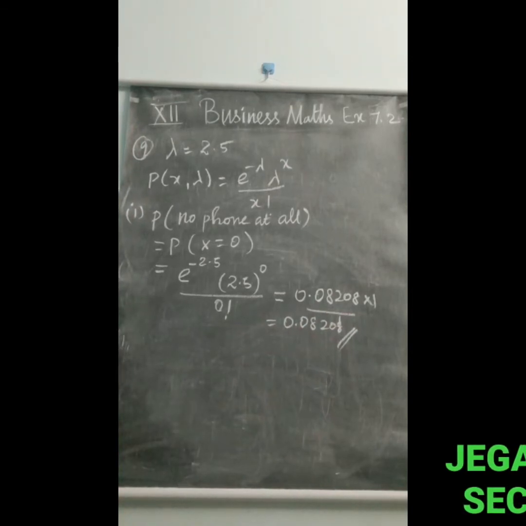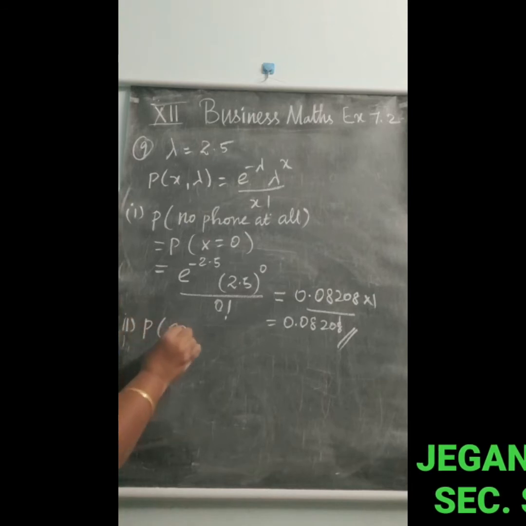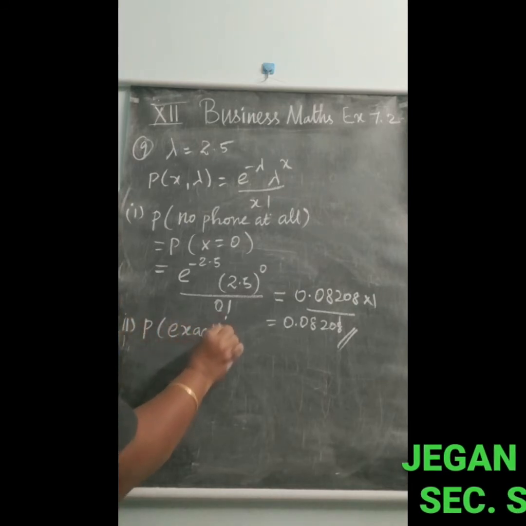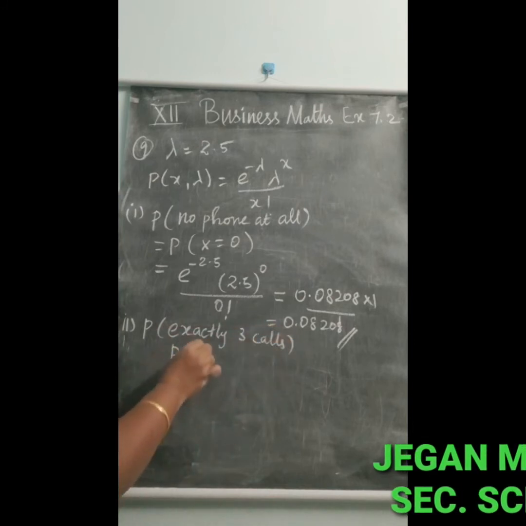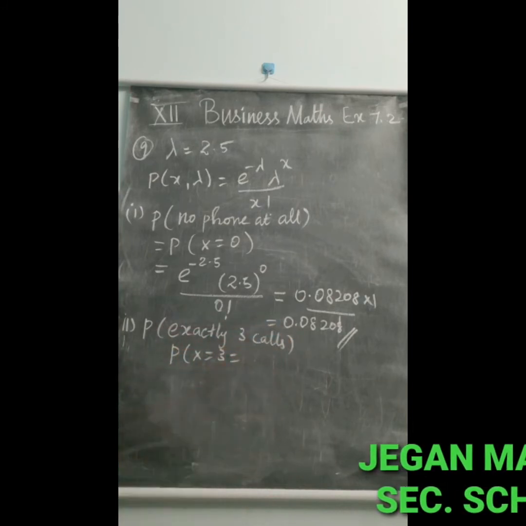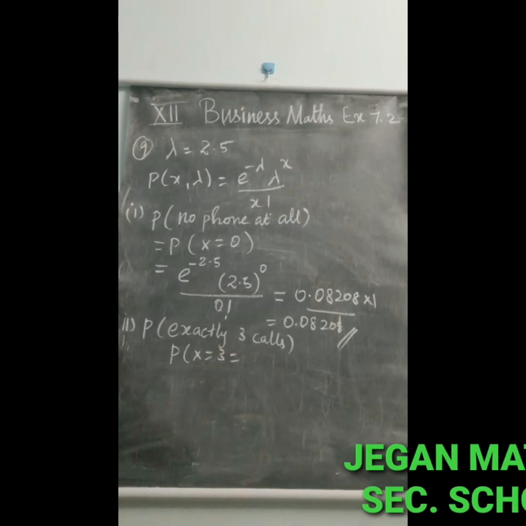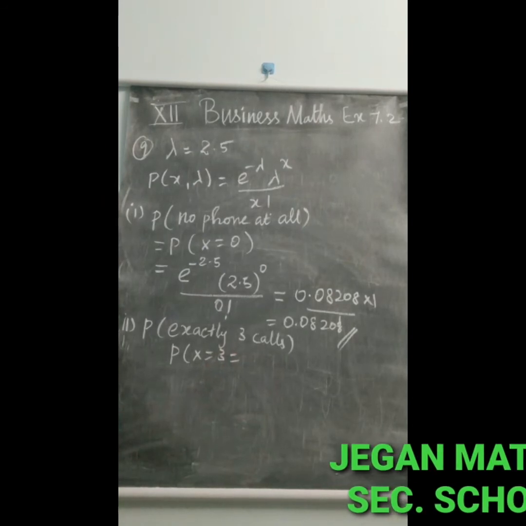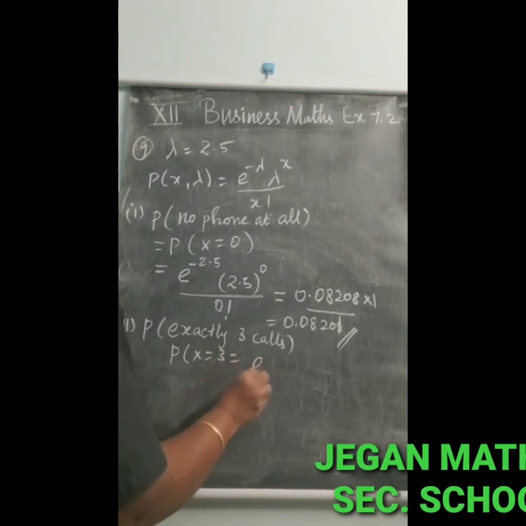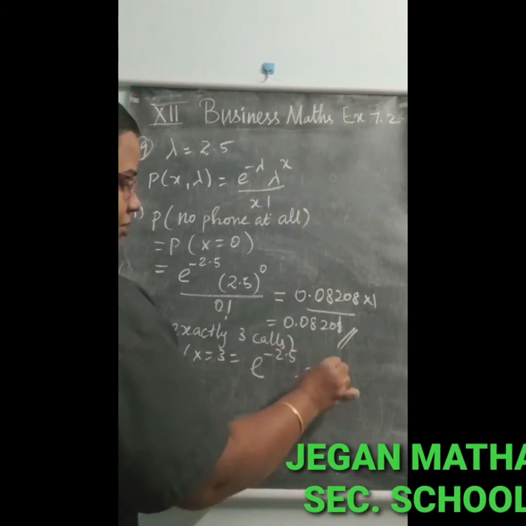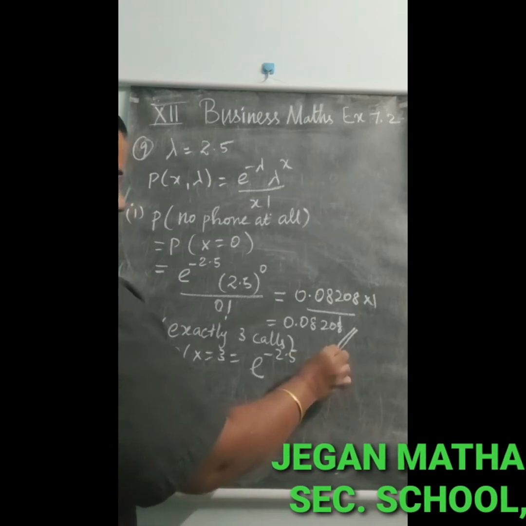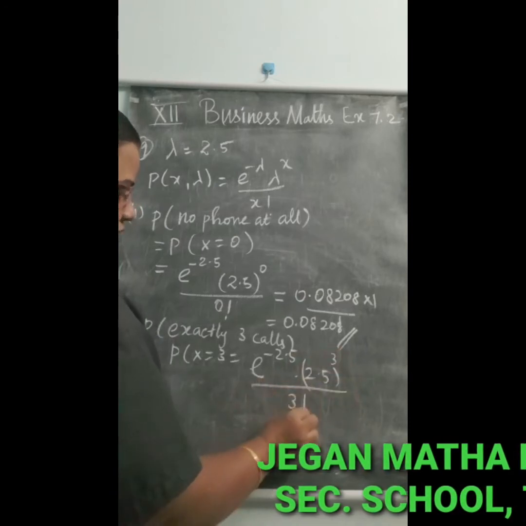And the second one is exactly 3 calls. So P of exactly 3 calls, you have to take it as P of x is equal to 3. What is P of x is equal to 3? You have to substitute in that equation e power minus lambda into lambda power x, that is 3, divided by 3 factorial.